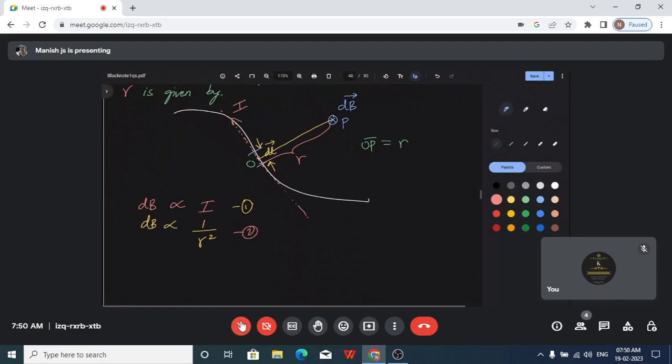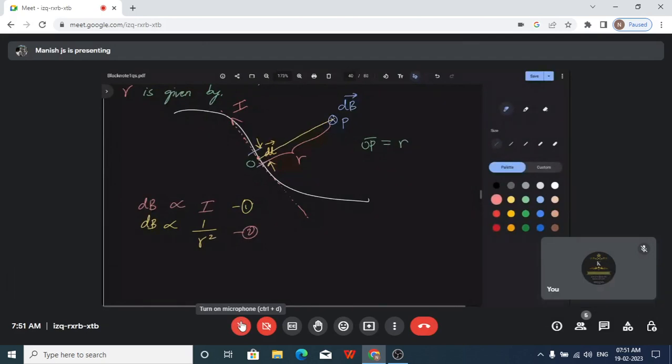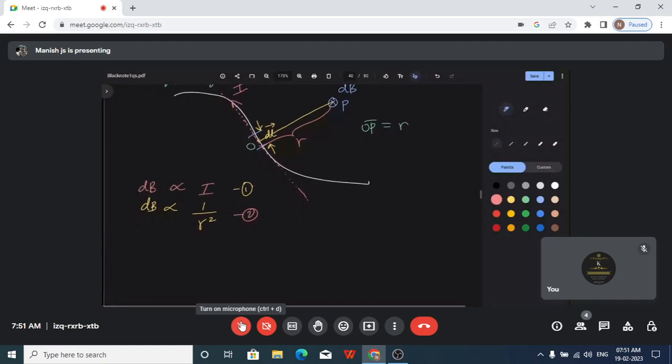So when it is not in the region of magnetic field, obviously it is not going to get attracted. For something to be attracted, you should go inside the region of influence. Only if you are within the region of influence will that object be attracted. Otherwise it is not going to be attracted. The same logic applies here also. If you choose a point P very far away from this current carrying conductor, the magnetic field associated is going to be very, very less. You can also say it is going to become zero as you go away. Yes, obviously it is going to become zero. So that is the reason magnetic field is inversely proportional to the square of the distance.